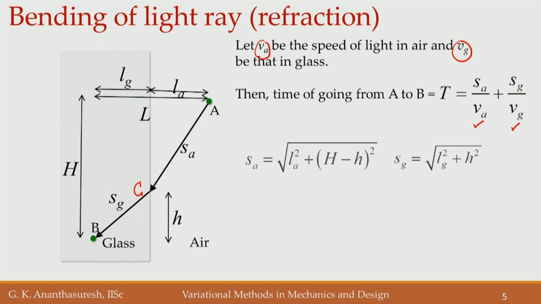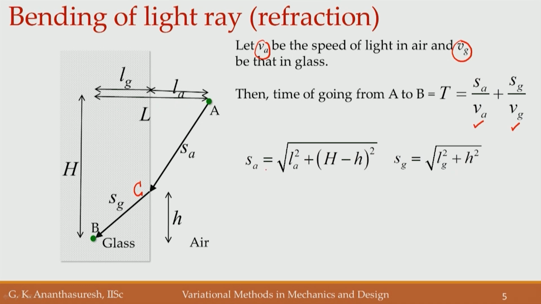And what is S A? You simply use Pythagoras theorem, where we have L A square plus (the total H minus small h) square, that is S A, and then S G is L G square plus h square. Because how much is L A and how much is L G is also known to us.